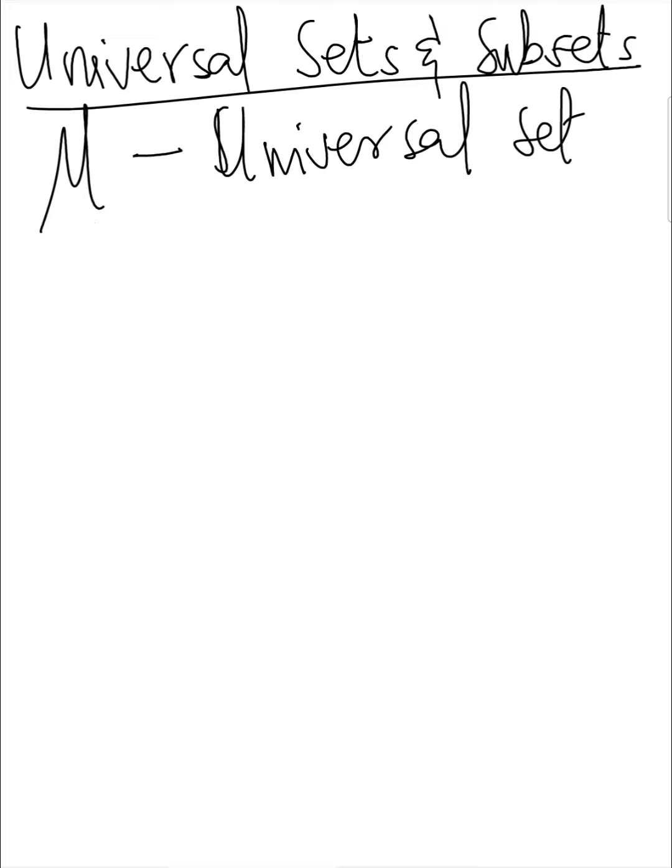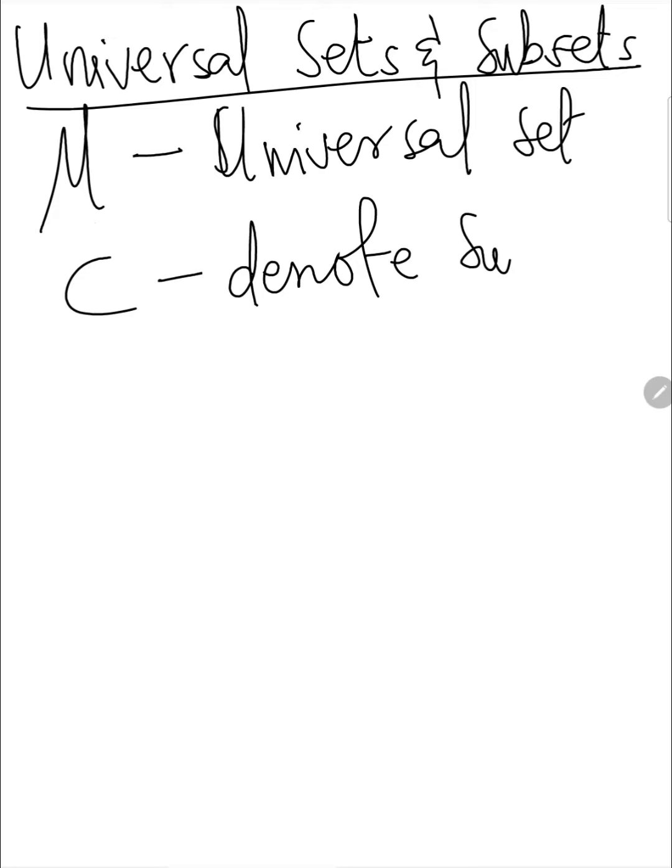So the set P is a subset of Q if all elements of P belong to the set Q, and then we use this symbol. This symbol is used to denote subset of.